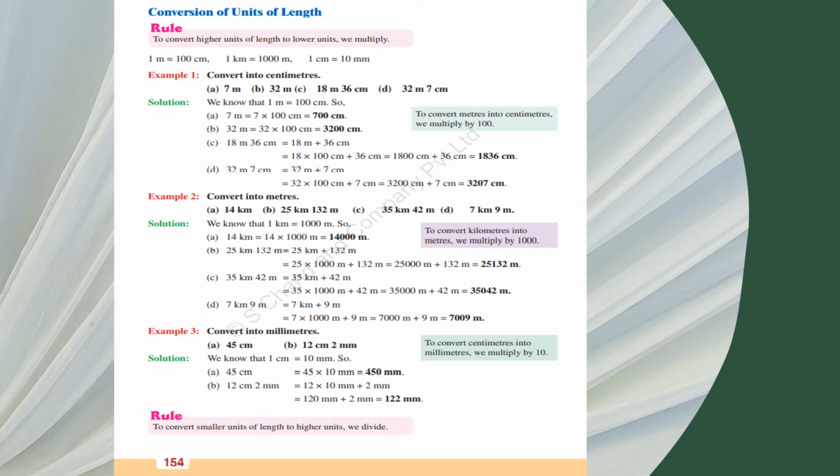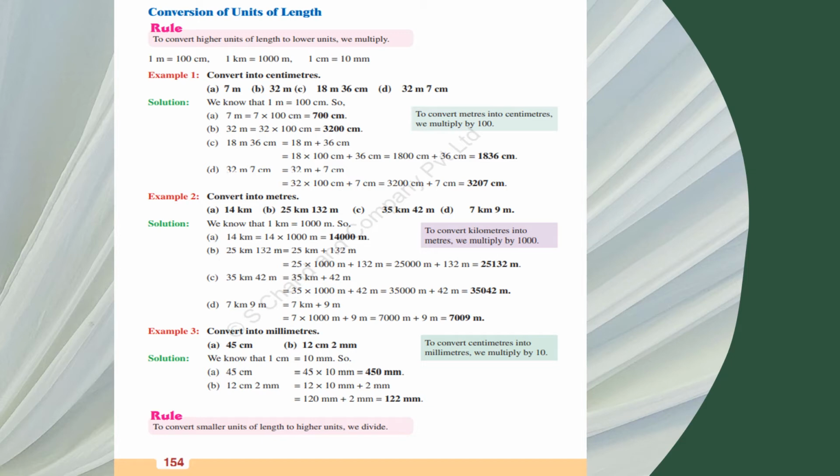Now the conversion of units of length is very important for you. To convert higher units of length to lower units, we multiply. Always remember this pink rule line. Whenever you convert from meter to centimeter, meter is bigger and centimeter is smaller. So when you go from bigger to smaller, you have to multiply. It is given here: 7 meter equals 7 with 2 zeros. You put 2 zeros for making meter to centimeter, and 3 zeros for making kilometer to meter.